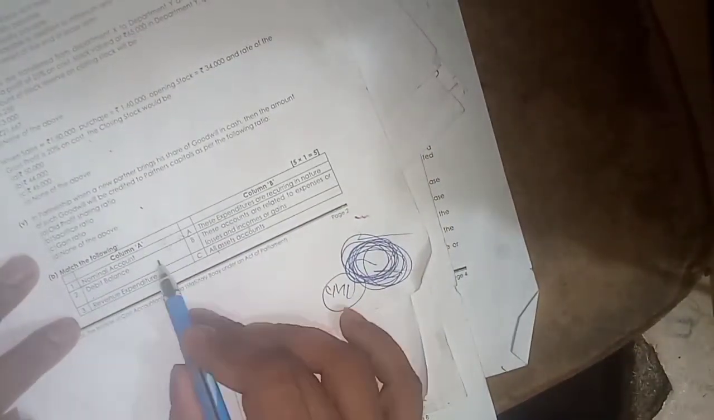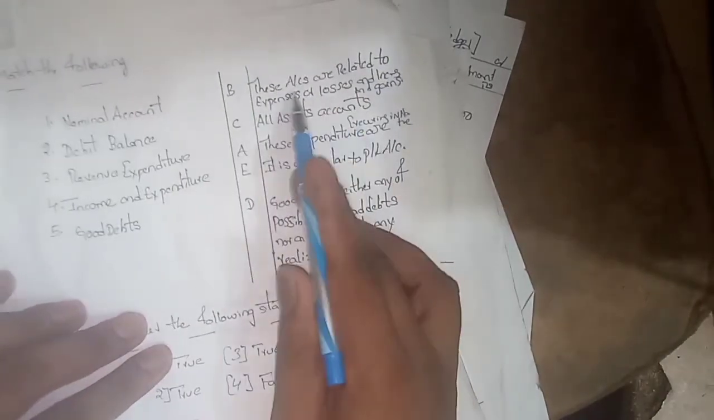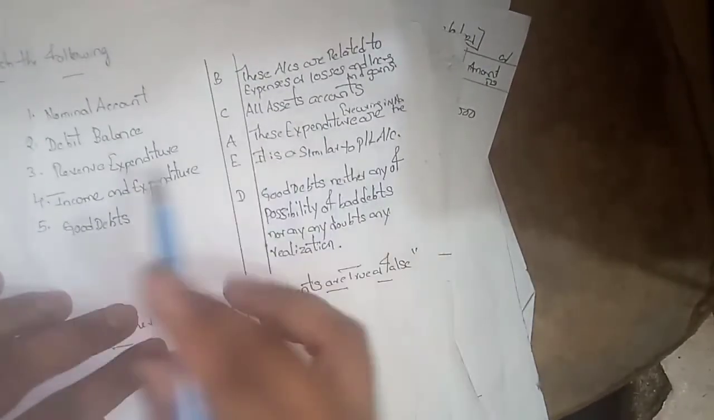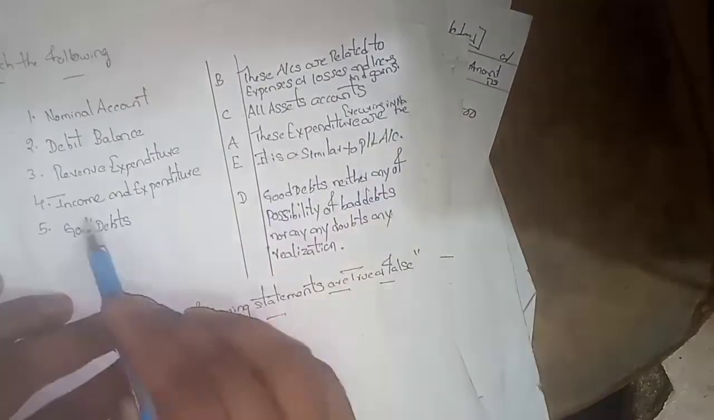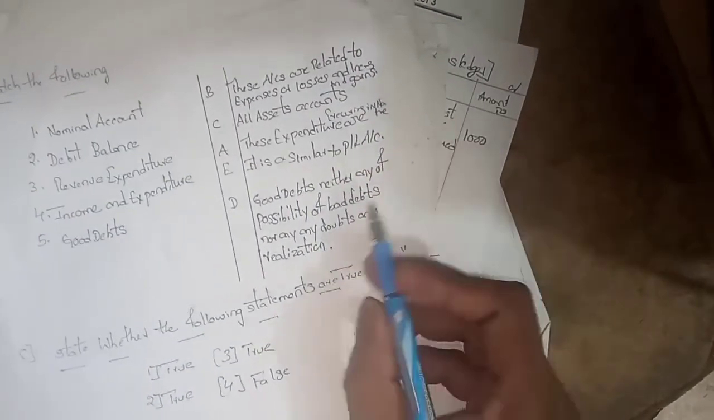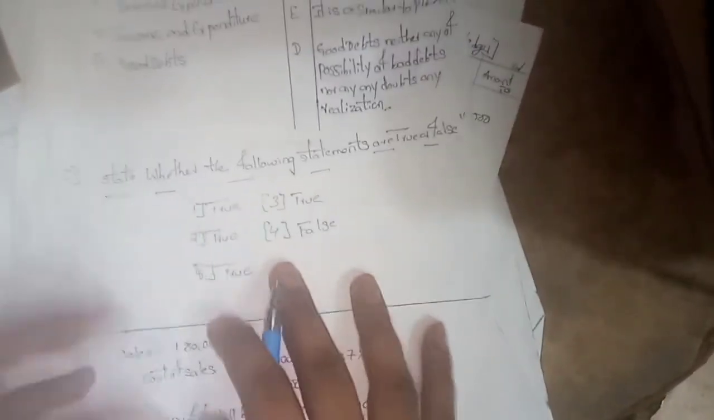Next we move to match the following: nominal account, debt balance, revenue expenditure. Nominal account is B. These accounts are related to expenses, losses and gains, and incomes and gains. Revenue expenditure accounts are of a recurring nature. Income and expenditure is similar to profit and loss. Good debts are those with no possibility of bad debts.